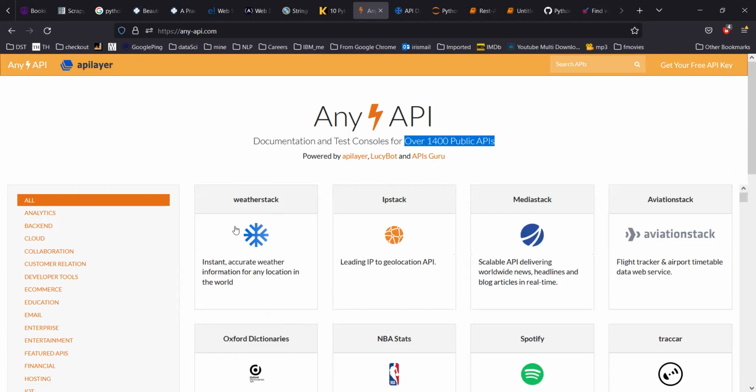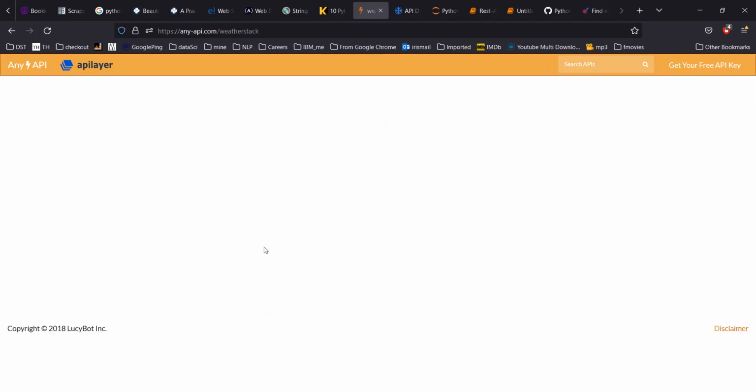We are quickly going to explore Weather Stack. I wanted to know what the weather is in Toronto or some other places.